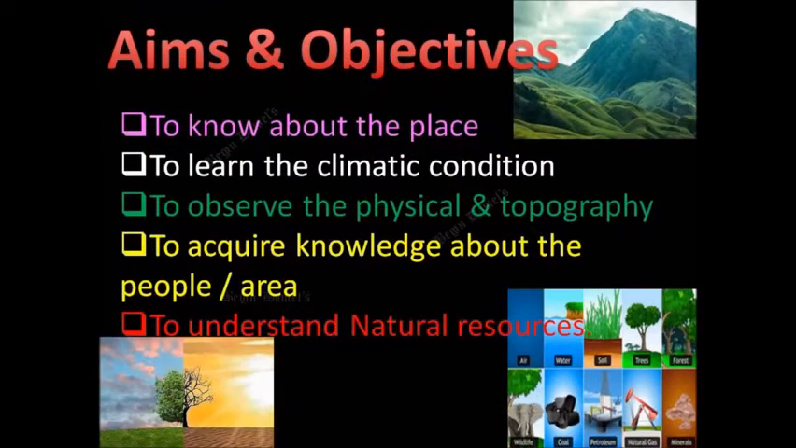When we are planning to go for a field visit along with the students, we keep some aims and objectives in our mind. These are certain objectives which we have: to know about the place, to learn the climatic condition of that place, to observe the physical features and topography of that region, to acquire knowledge about the people of that area, and also to understand the natural resources. So we keep all these aims in our mind and then we visit a particular region or area.